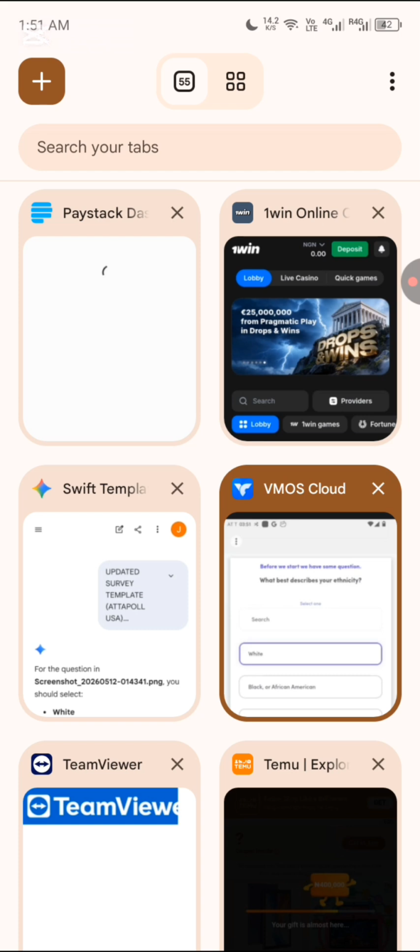Now one thing with cloud phone is you can even turn off your phone. Your phone can go off and come on, and you still complete the survey, because the survey site is still seeing the cloud phone as something that is active. The survey site doesn't have access to your main phone. You can be taking this survey here, get tired of your phone, log this Vimos Cloud into your laptop and continue the surveys.